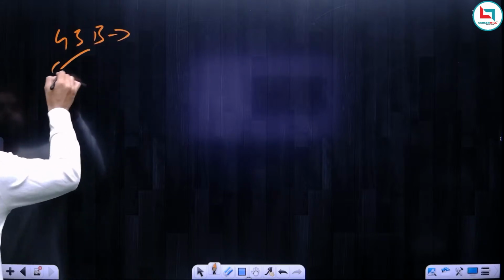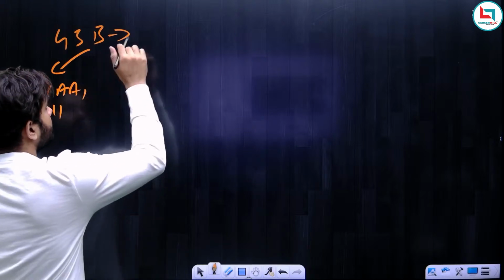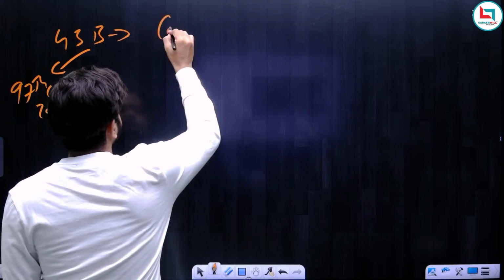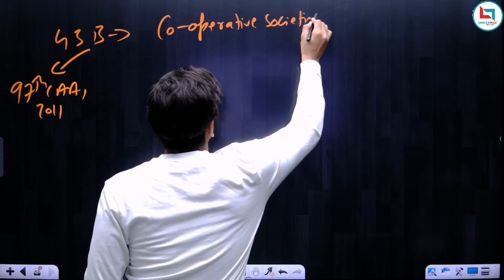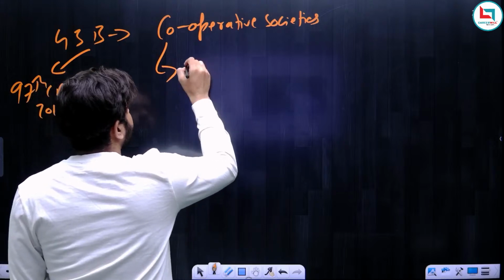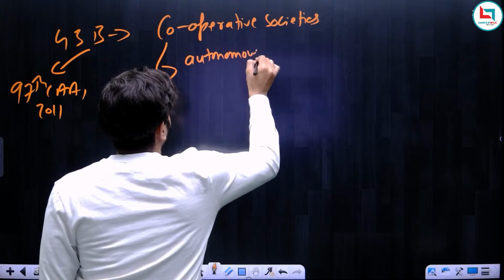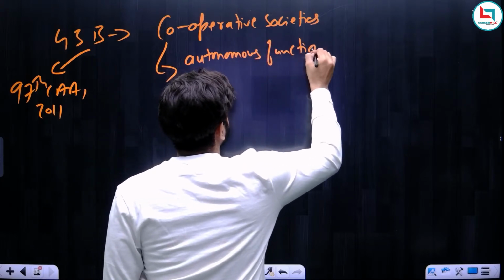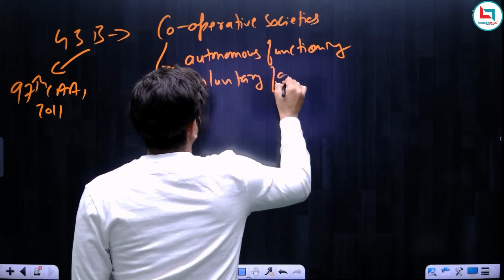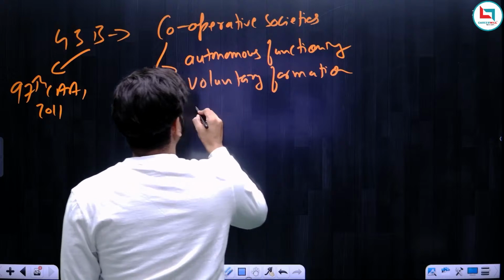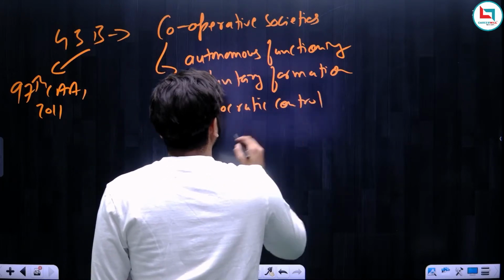This article was inserted by the 97th Amendment Act of 2011, and this article deals with cooperative societies. It deals with the autonomous functioning, voluntary formation, democratic control, and professional management.